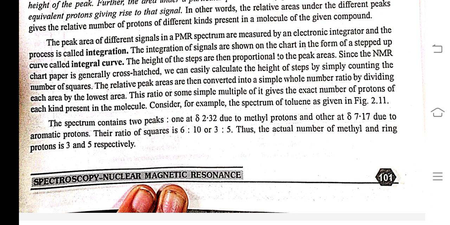Since the NMR chart paper is generally cross-hatched, we can easily calculate the height of the step by simply counting the number of squares. The relative peak areas are then converted into a simple whole number ratio by dividing each area by the lowest area. This ratio or a simple multiple of it gives the exact number of protons of each kind present in the molecule. Consider, for example, the spectrum of toluene.